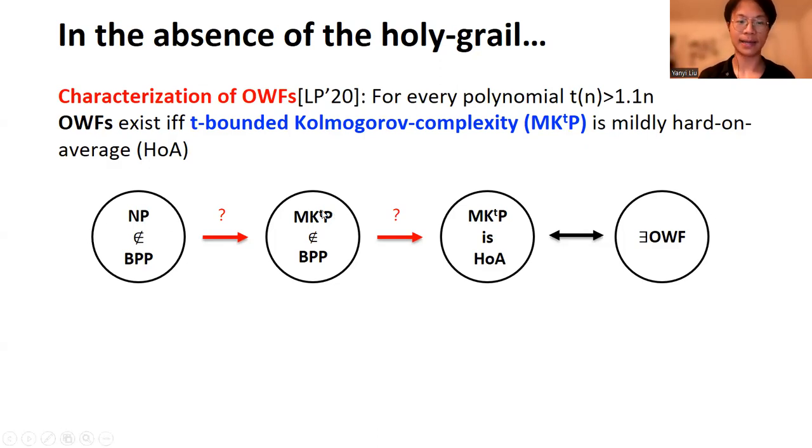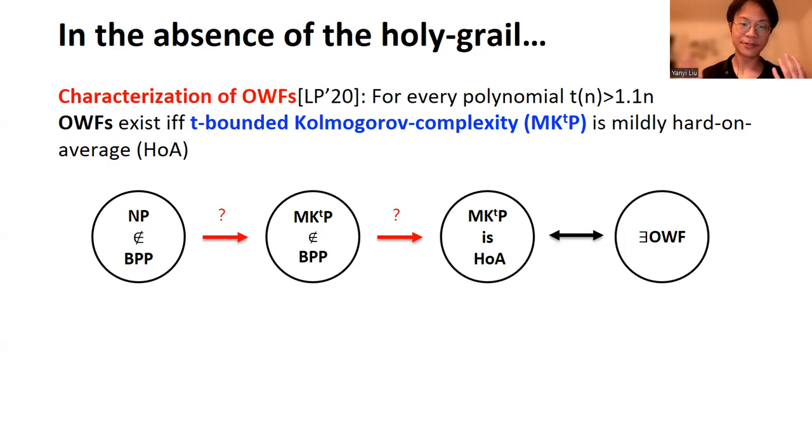To see why this is the case, first we show that the first red arrow is necessary. Assume that one-way function can be based on NP is not equal to P, and assume that NP is not equal to P. Then we have one-way function. Then we have this problem is average case hard, and therefore it's worst case hard. So we showed the NP-completeness of MKTP. And to show that the second red arrow must also hold, observe that if MKTP is not in P, then NP is not equal to P, and then we have one-way function, then this problem is average case hard. So therefore, this is the worst case to average case reduction for this problem.